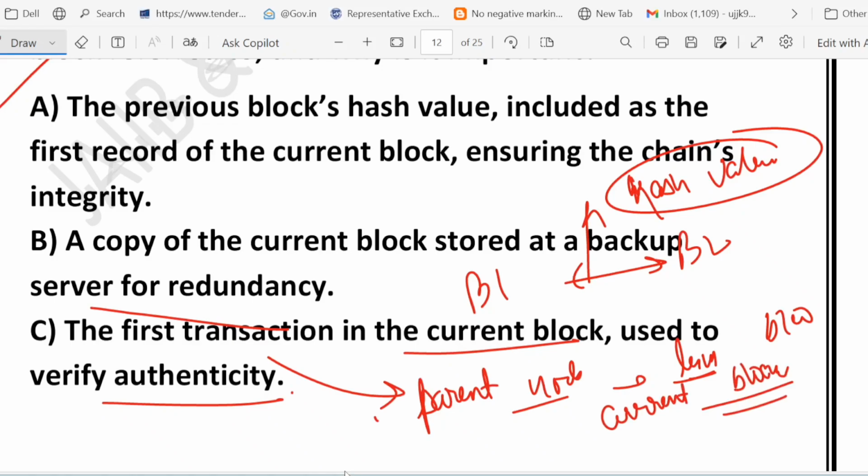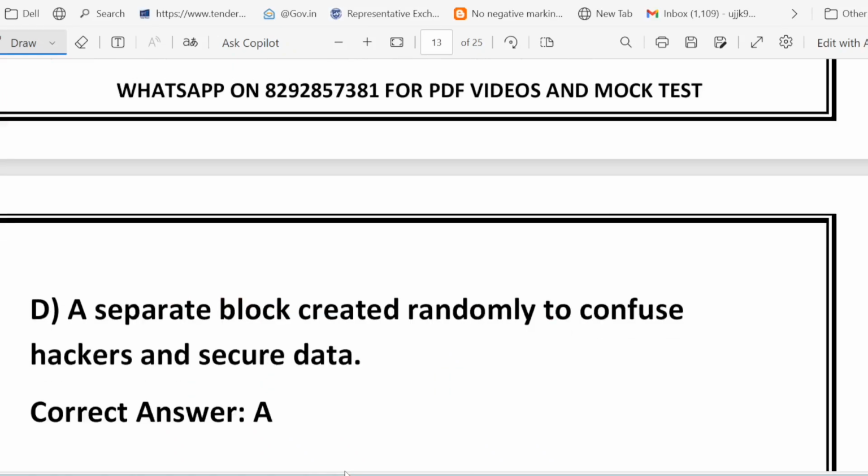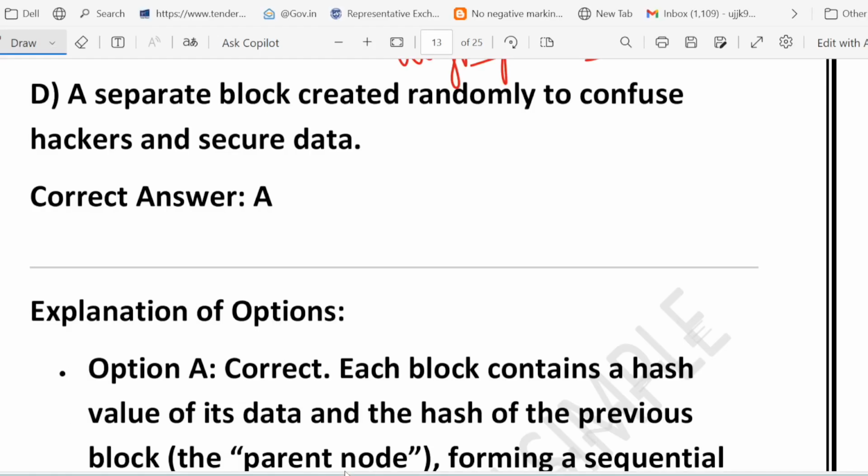And what about option D? No, blockchain does not create random or fake blocks to confuse hackers. Its security comes from cryptographic hashing and the rule that every block must connect to the previous one. Yes, that is called cryptographic hashing. Okay, so what we have just learned, let me revise.